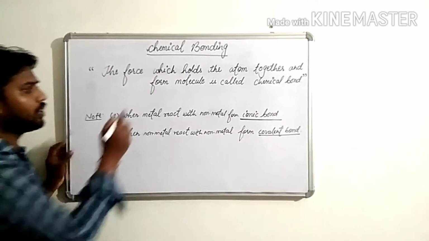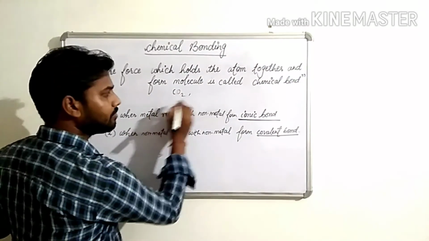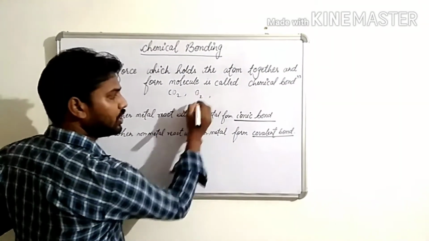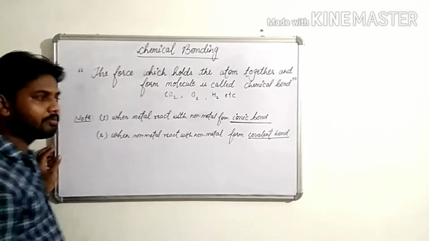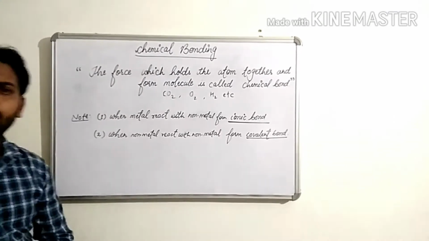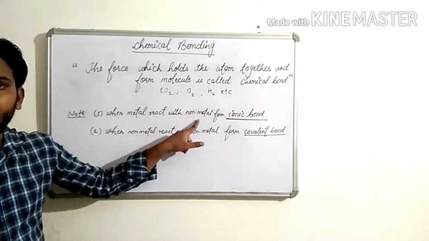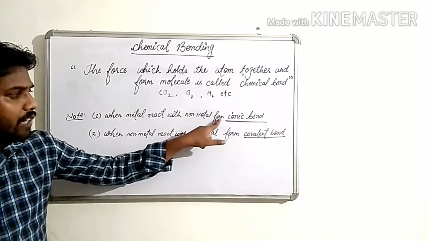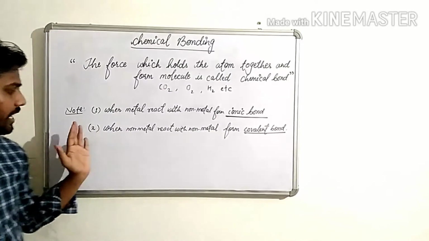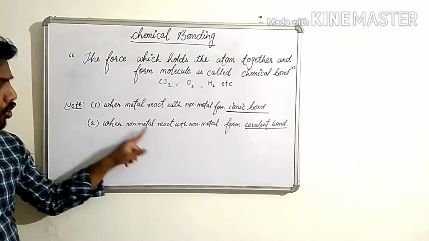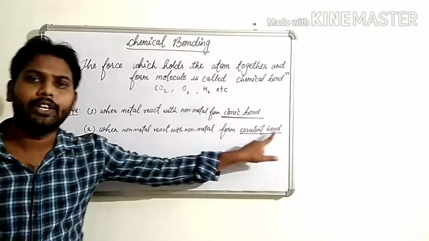For example, you can write carbon dioxide, oxygen molecule, hydrogen molecule, etc. Please note in your copy, children, that when a metal reacts with a non-metal, they always form an ionic bond. And second, when a non-metal reacts with a non-metal, they form a covalent bond.